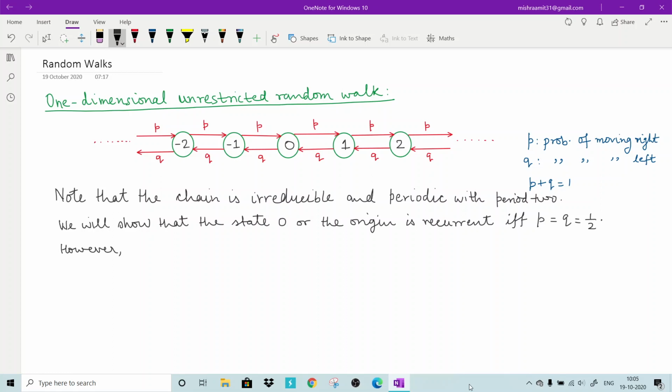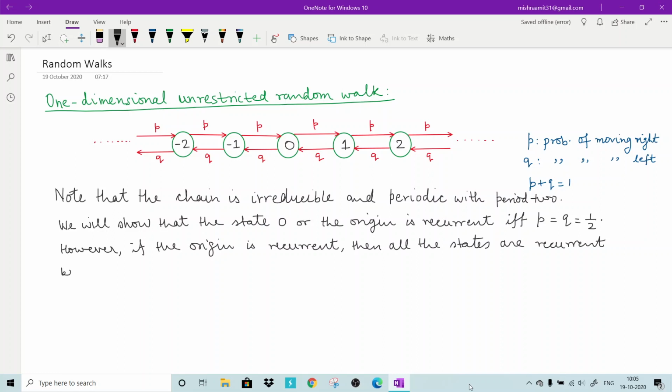However, if the origin is recurrent, then all these states are recurrent.